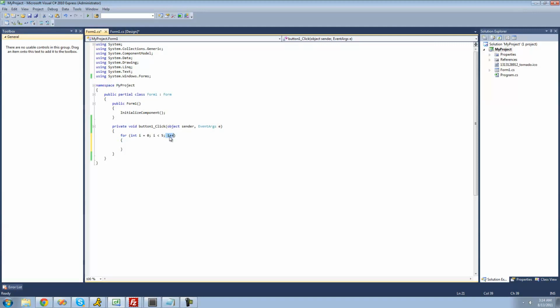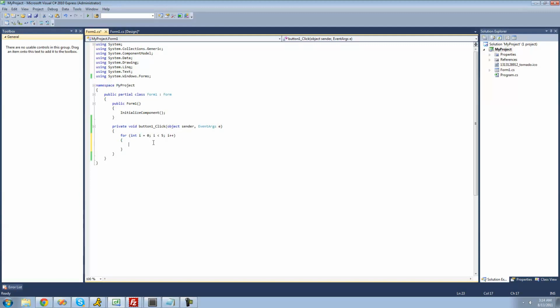Then it's going to check this conditional statement again. Then i will be 1, and of course 1 is less than 5, so it's going to loop through this code again. It's just going to repeat that process over and over until i is not less than 5. Once i is equal to 5, it's going to stop executing. So basically it's going to loop through this code 5 times.